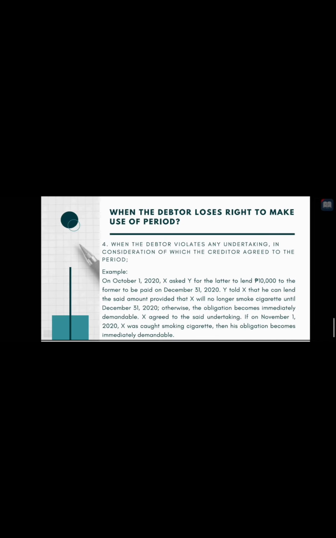Number 4. On October 1, 2020, X asked Y to lend 10,000 to the former to be paid on December 31, 2020. Y told X that he can lend the said amount provided that X will no longer smoke cigarettes until December 31, 2020. Otherwise, the obligation becomes immediately demandable. X agreed to the said undertaking. If on November 1, 2020, X was caught smoking cigarettes, then his obligation becomes immediately demandable.